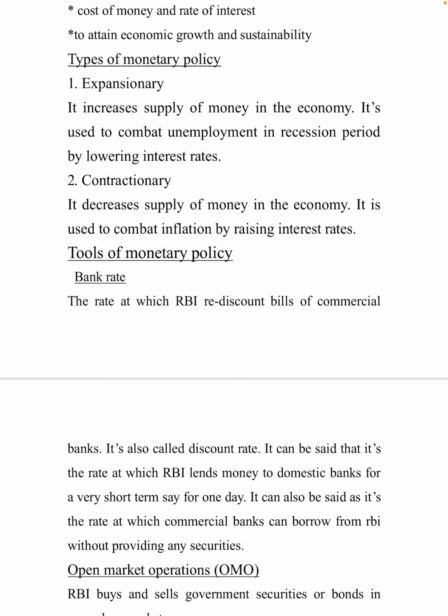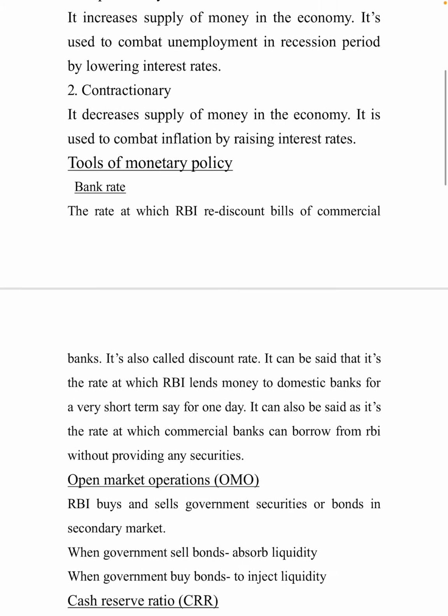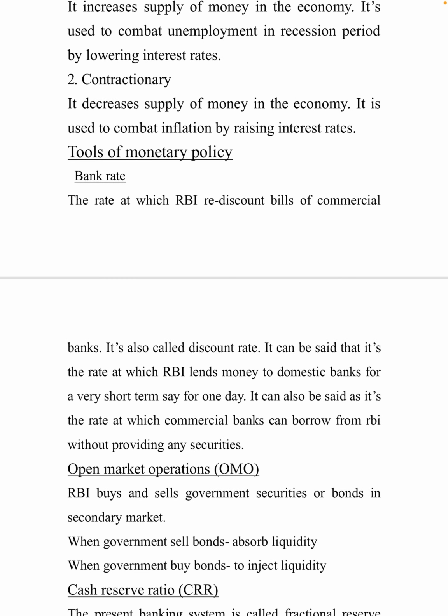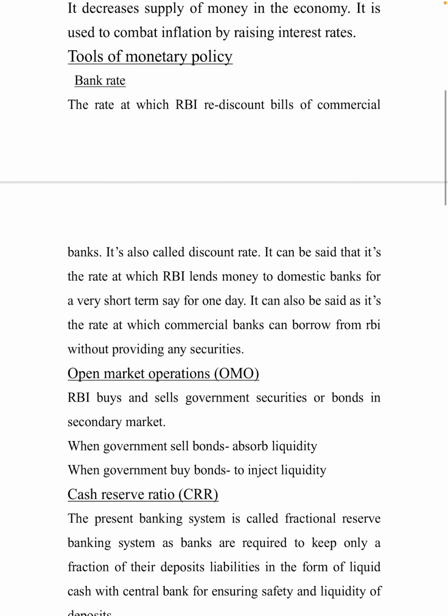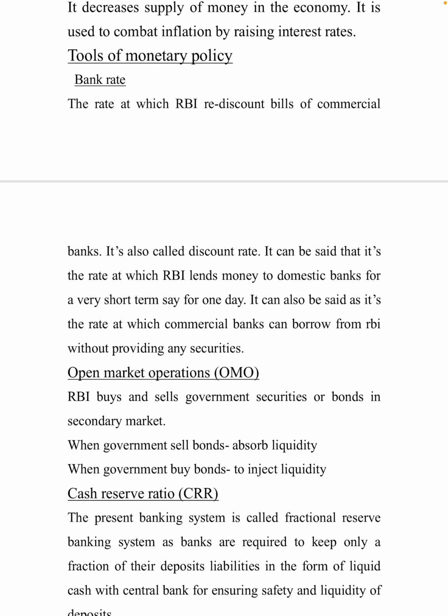For expansionary and contractionary policy, they have tools. What are the tools of monetary policy? Let's see that. The first one is bank rate, the rate at which the RBI rediscounts bills of commercial banks. It is also called discount rate. It can be said that it is the rate at which the RBI lends money to domestic banks for a very short term, say for 1 day.